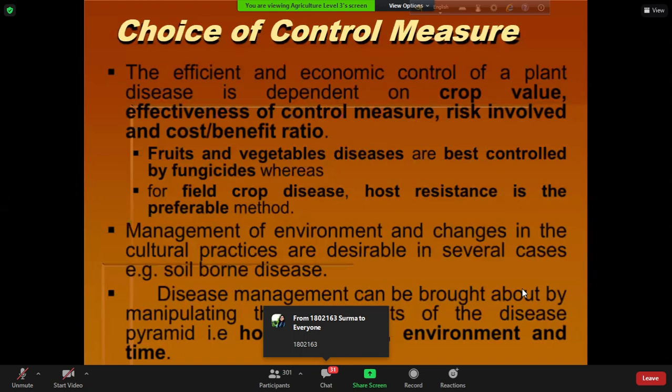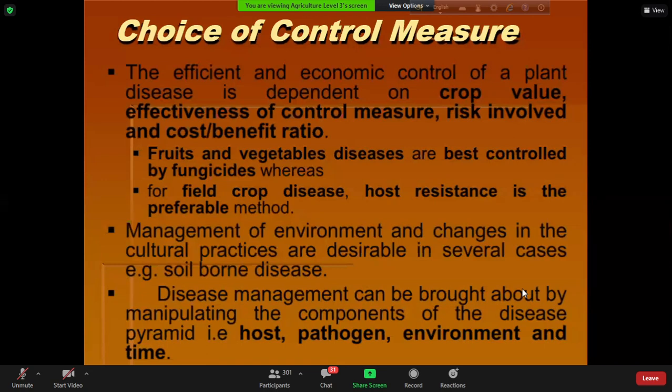So after taking the sample from each packet, he will mix all the samples. After mixing, we get the composite sample, and from the composite sample, the quarantine officer will collect the working sample, just 1 or 2 grams. Okay, and the accuracy of the certificate completely depends on the accuracy of sampling. So the sample must be representative. It should not be biased.